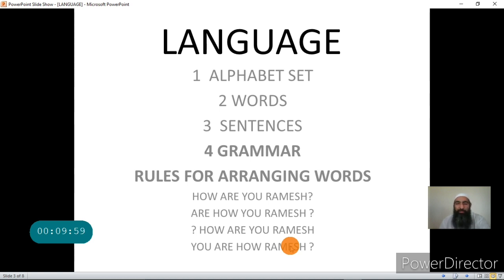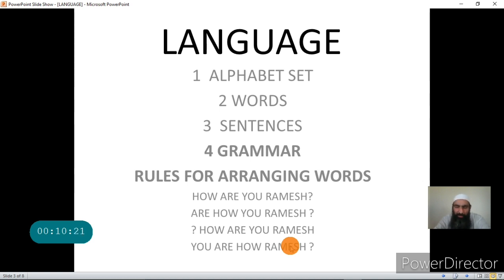So what is the correct thing? The grammar will tell me where I should place the verb, where I should place the article, where I should place the noun, where I should place the special symbols. And if I violate those rules, then my sentence is not grammatically correct.